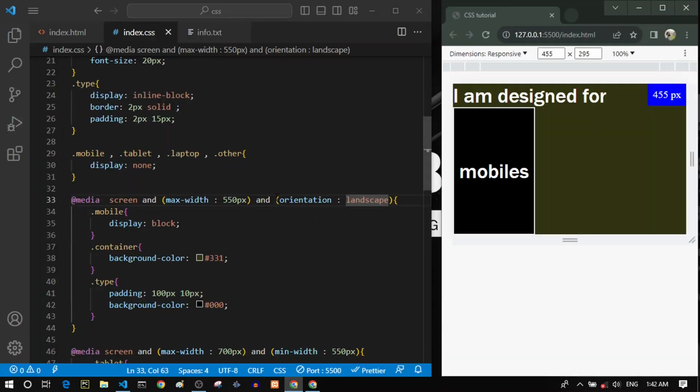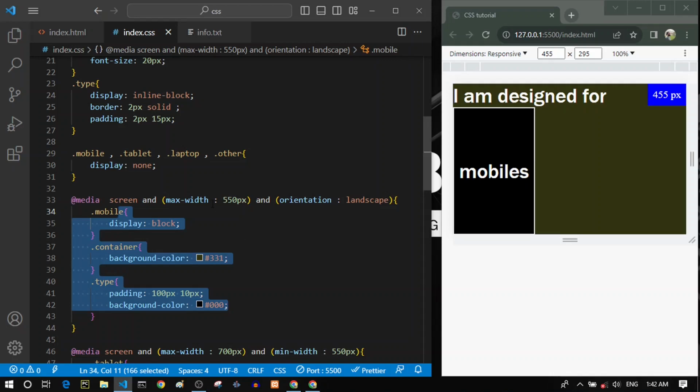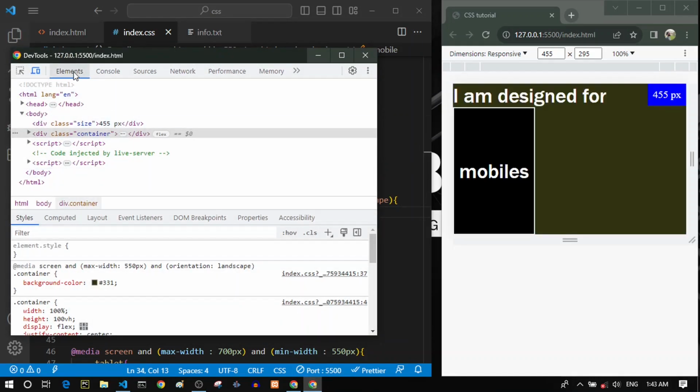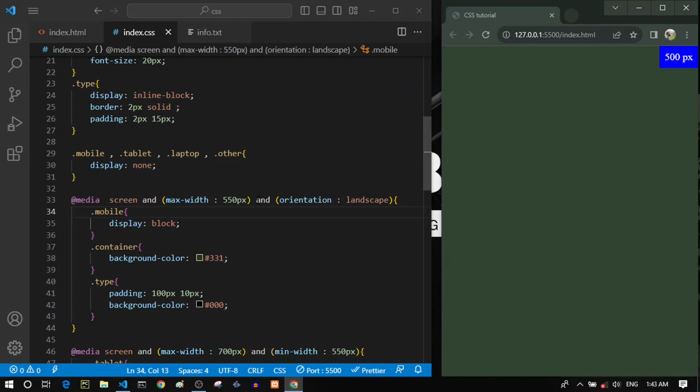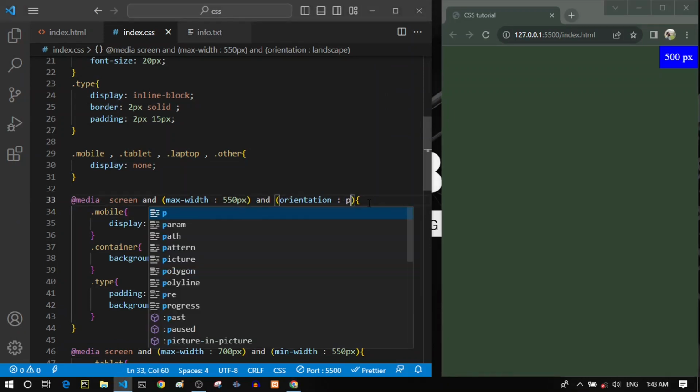And that's because we have set the condition here that if the orientation is landscape, you should display these styles. And next we have another condition here that if the device is under 550 pixels, and that should be the type of screen devices. So anyways, let's close our developer tools and bring our browser back, and let's delete this condition too, or we can just change it to portrait.